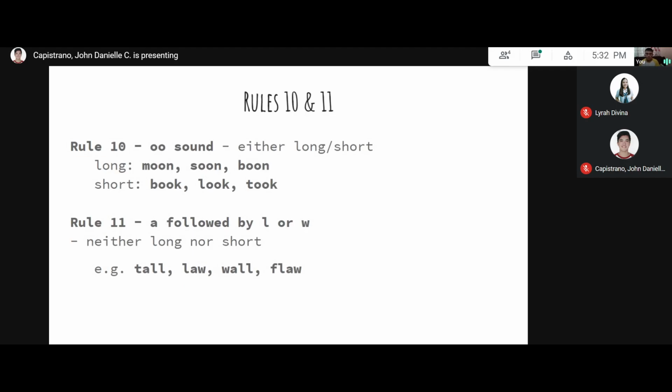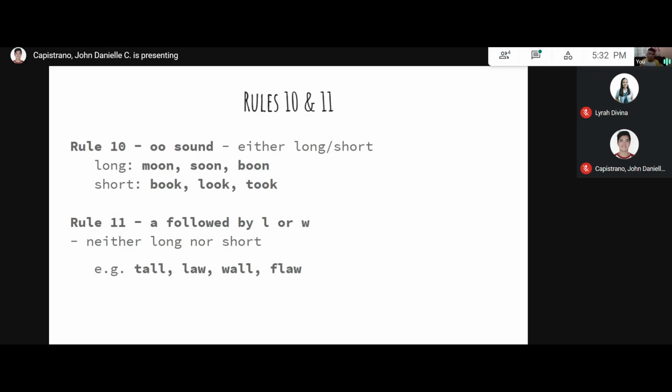So, rules 10 and 11. Lara, please read rules 10 and 11. Rule 10: oo sound, either long or short. Long: moon, soon, boon. Short: book, look, took. Rule 11: A followed by L or W. Neither long nor short. Example: tall, law, wall, flaw.